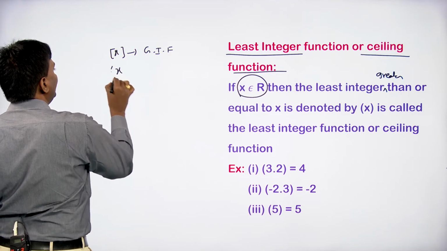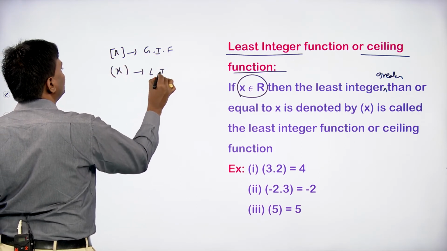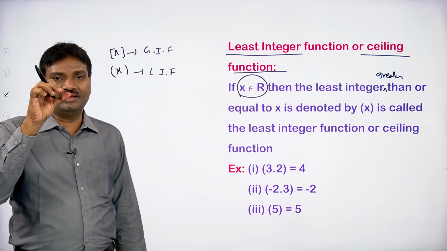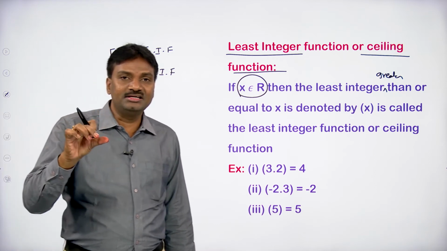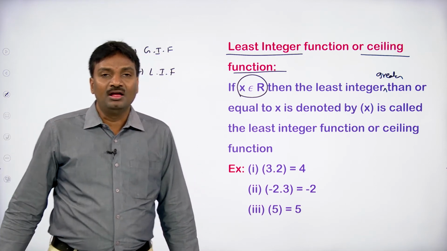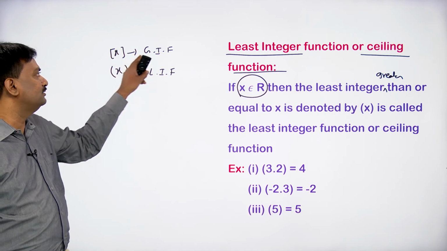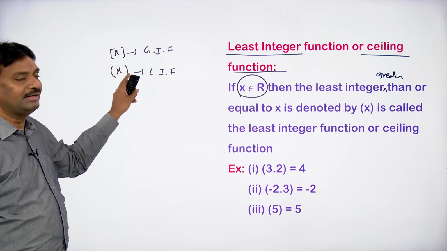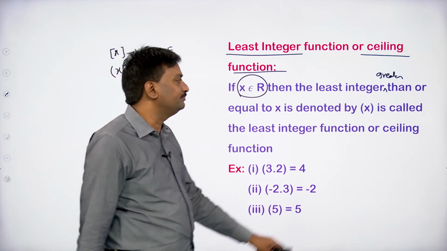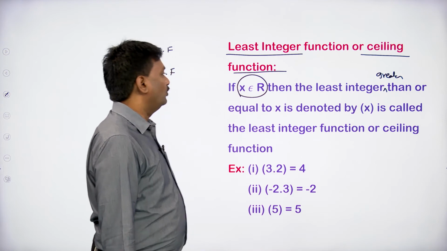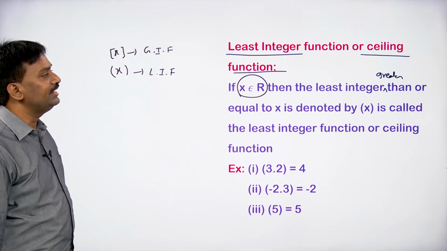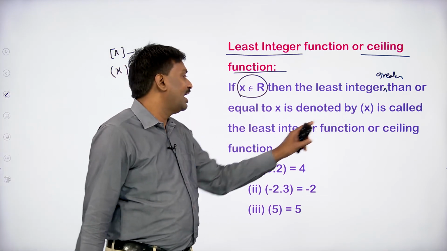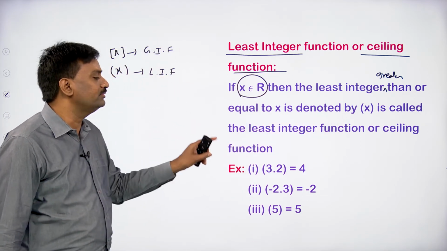If we take x with the curved bracket like this, then we say it is the least integer function. So if x is any real number, the least integer greater than or equal to x is denoted like this and is called the least integer function or ceiling function.